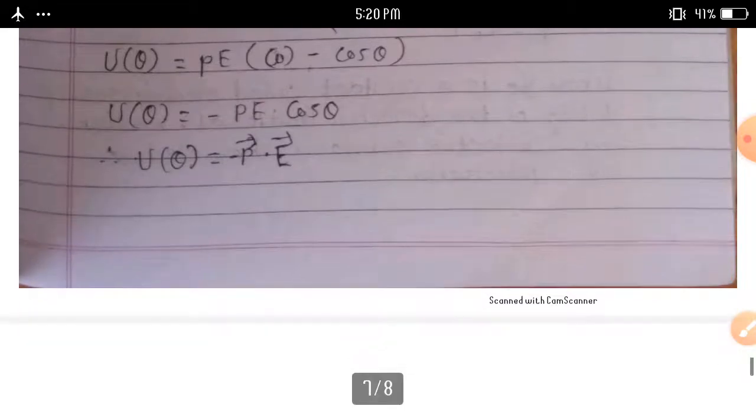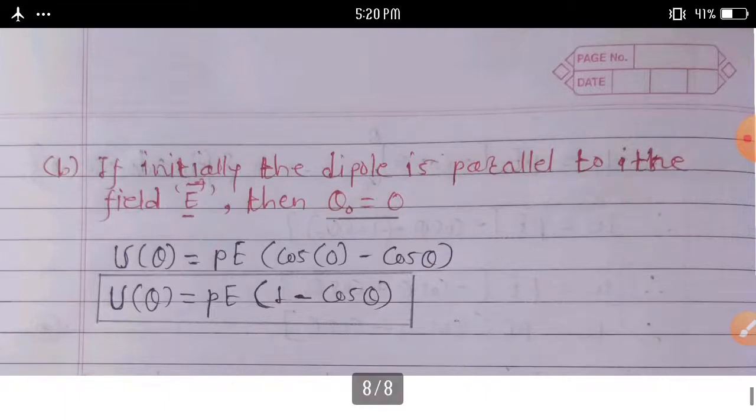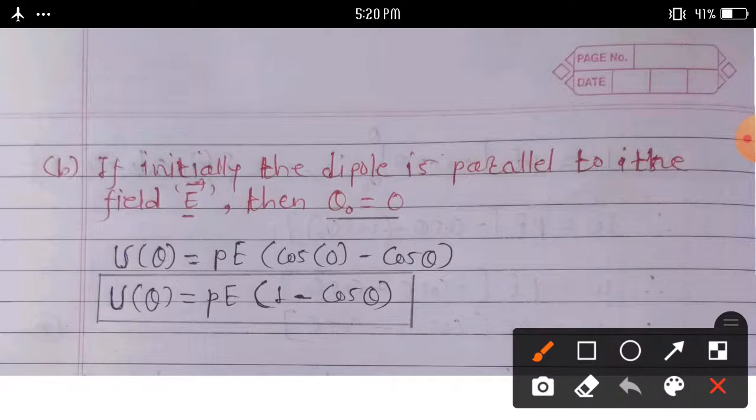And the next case, if initially the dipole is parallel to the field E bar, then theta 0 is equal to 0. We can write this because here U of theta 0 is equal to 0.